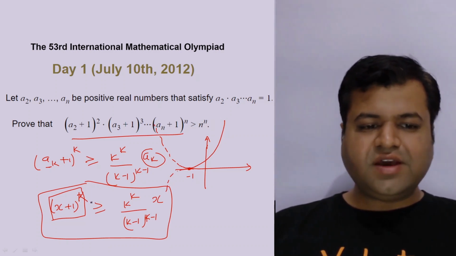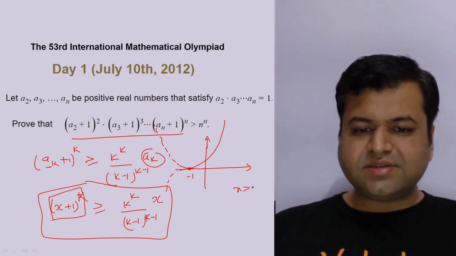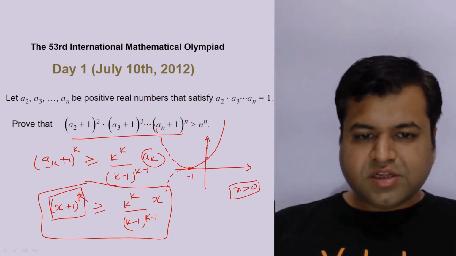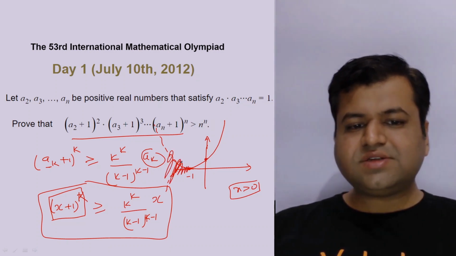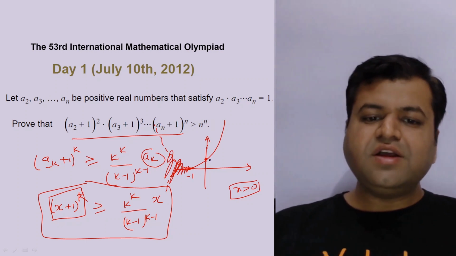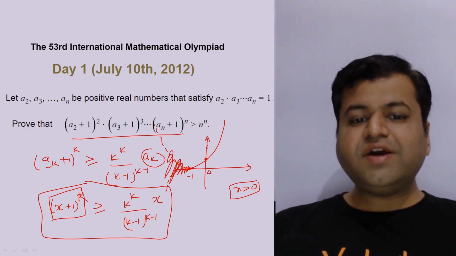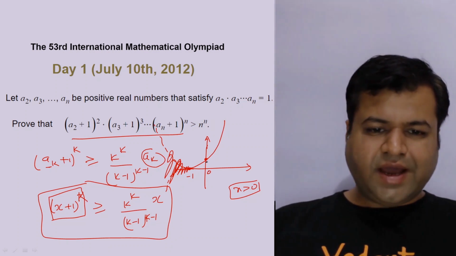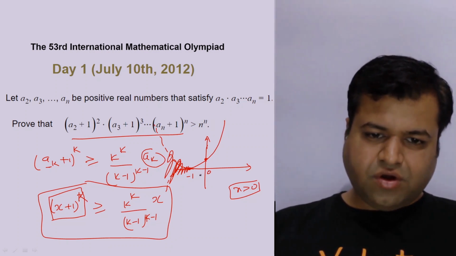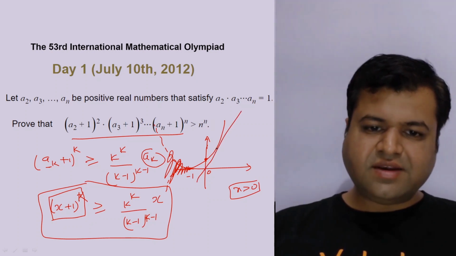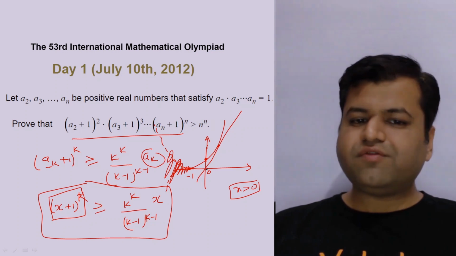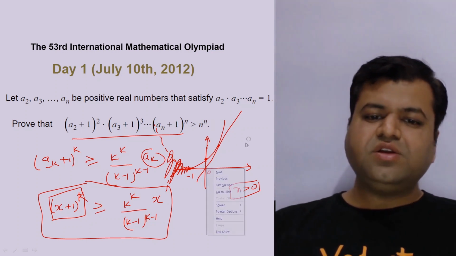Independent of that, we are only interested in x greater than 0, positive values, so we are not bothering about the left side from minus 1. In fact, if I take the limiting case, this graph is always greater than a tangent which is drawn from the origin, right?